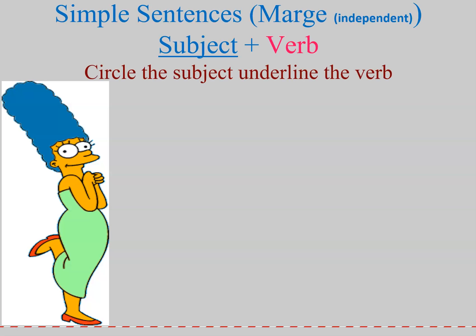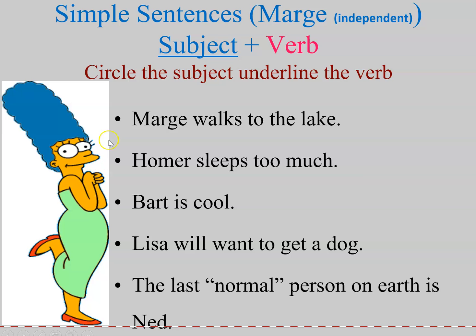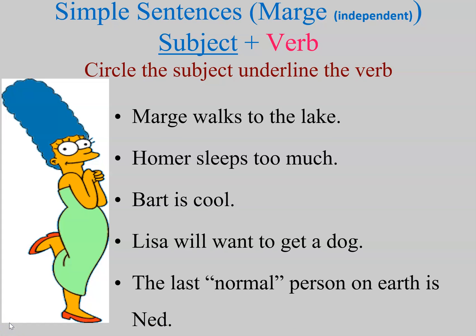So Marge technically is just like a simple sentence. We have Marge, which is also an independent clause, has a subject plus a verb. So in the sentences on your paper, if you could circle the subject and underline the verb, then we will be able to make sure you understand what a simple sentence is. So here are the sentences. Again, circle the subject, underline the verb. I'll wait just a few moments for you.